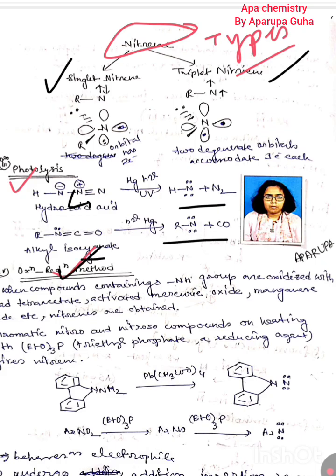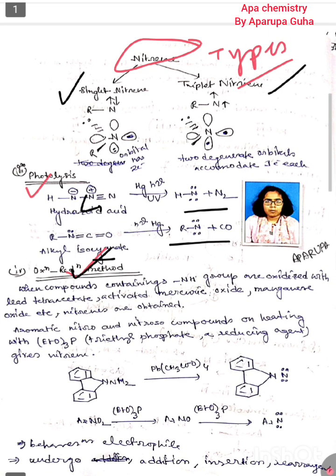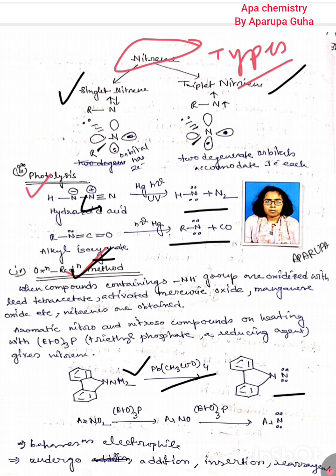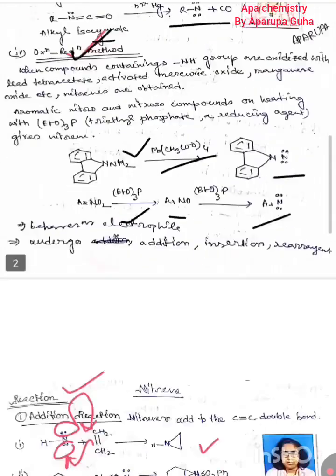Then oxidation reduction procedure: when compounds containing an NH group are oxidized with lead tetraacetate, activated mercuric oxide, or manganese oxide, there also nitrene should be produced like this. Lead acetate can be produced, so nitrene can be produced. POAT whole 3, first nitro converts into nitroso group and then nitrene intermediate is produced. Nitrene should behave like an electrophile and undergo addition, insertion, rearrangement, so many types of reaction.